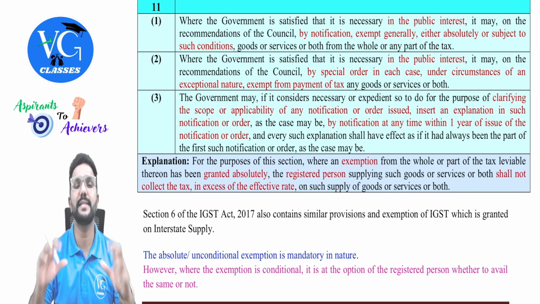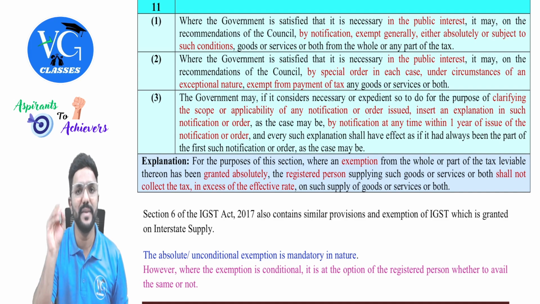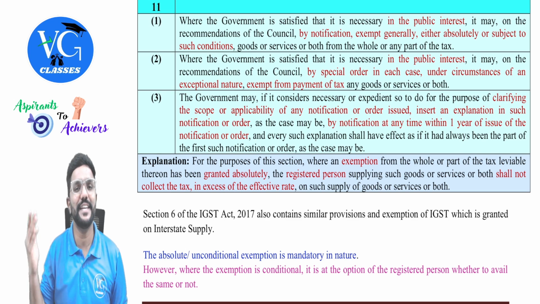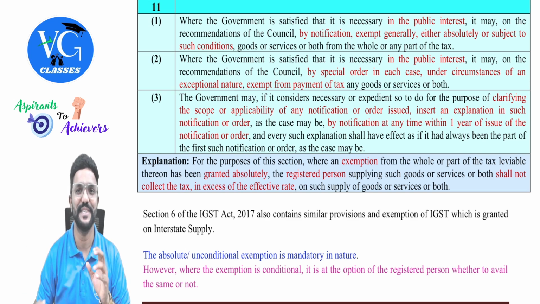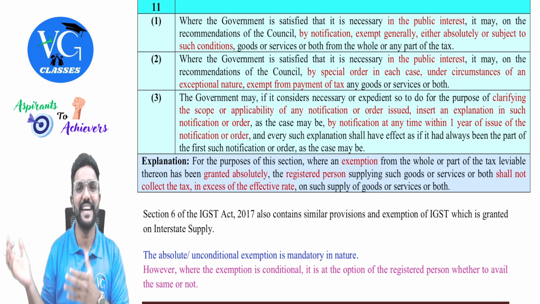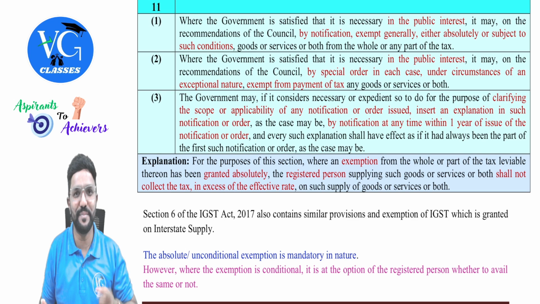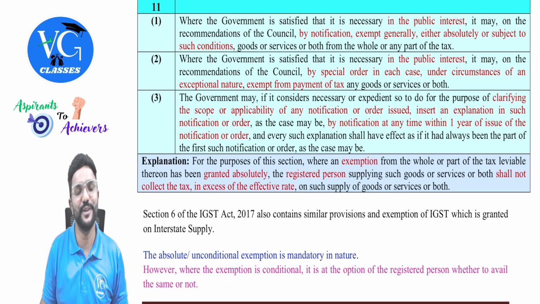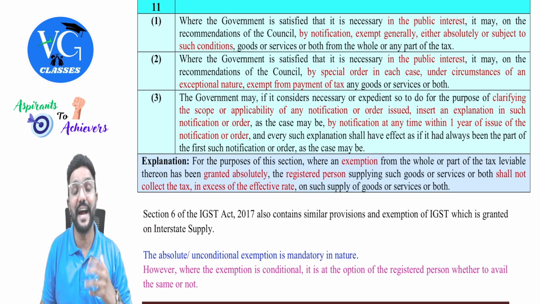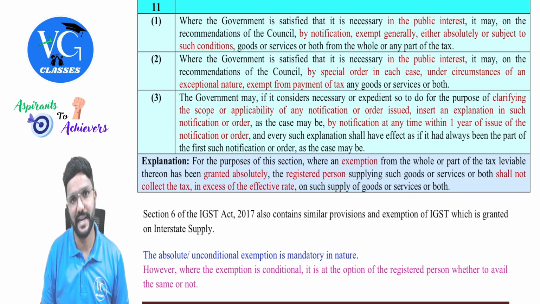Or else assume a part exemption is given. For example, the GST rate applicable for my outward supply normally is 18%, but government has given a 50% exemption. That means I need to pay only 9%. Yes. So when I am liable to pay 9% GST on my outward supply, how much can I collect from my recipient? Obviously 9%. Can I do like this? Sir, I will collect 18%, 9% I will keep it, 9% I will remit it to the government. No, I cannot do it. So whatever I am liable to pay, only that much I can collect from my recipient, guys.